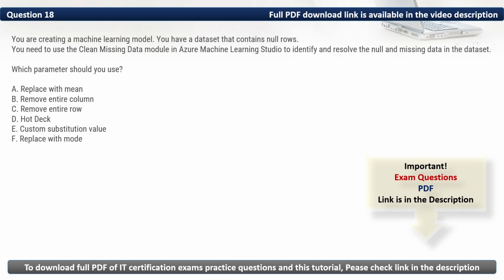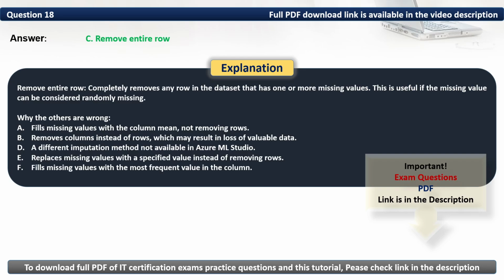As such, the parameter that we should use is C. Remove entire row. Thus, the correct option is C. Remove entire row. It completely removes any row in the set that has one or more missing values. This is useful if the missing value can be considered randomly missing.